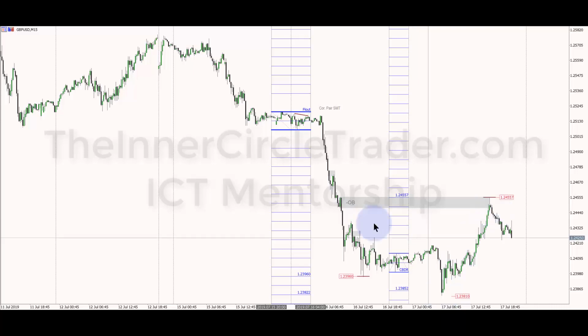Price expands up, trades up into a bearish order block. This is a PD array, or a premium array. And you can see there's two levels here that could be used for that. I'm only using the highest one because it's very pleasing to see, to show the measure of precision there. But there would have been nothing wrong with using the initial run to this low on the order block.